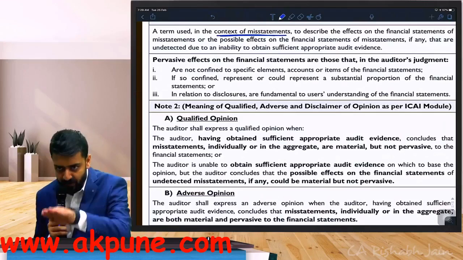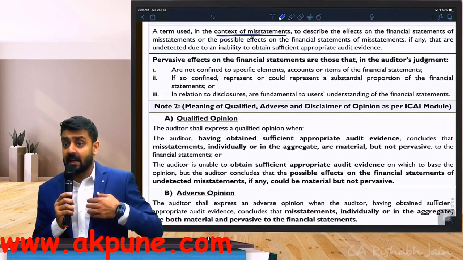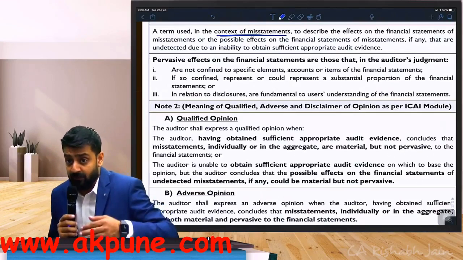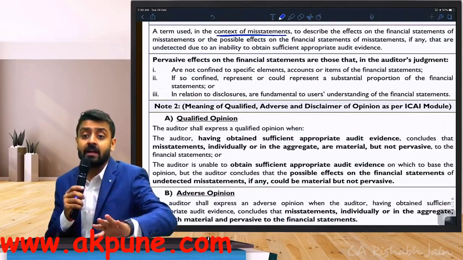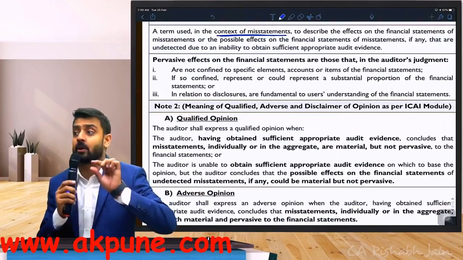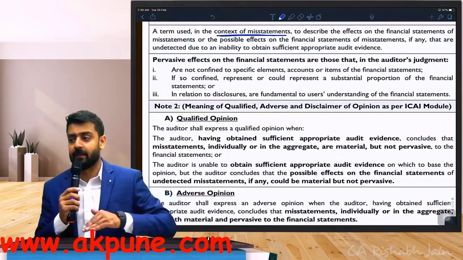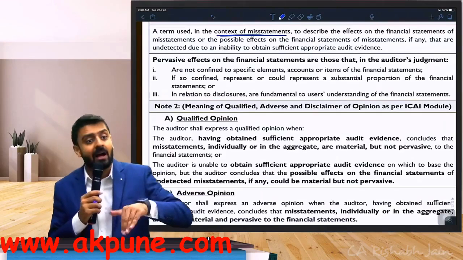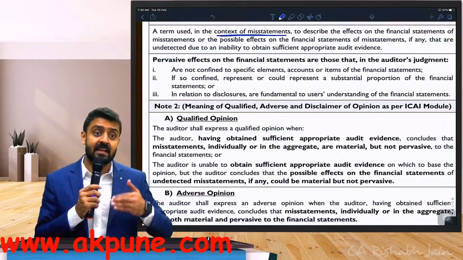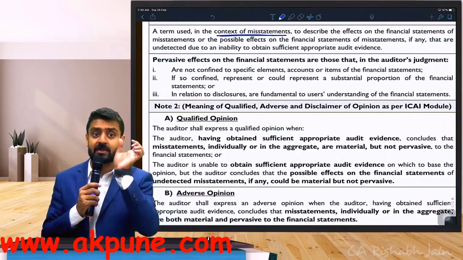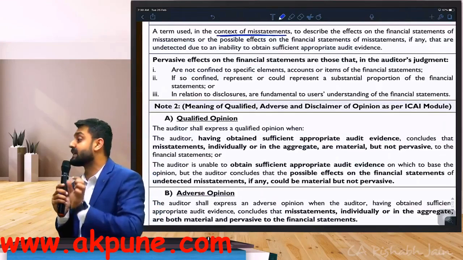That's it. Read this point carefully now. I'm saying the effect or possible effect is not confined to a particular element or account balance. That means the impact will be on multiple elements. It will be on multiple account balances. Can I say in this category, I would say this misstatement looks to be pervasive in nature.